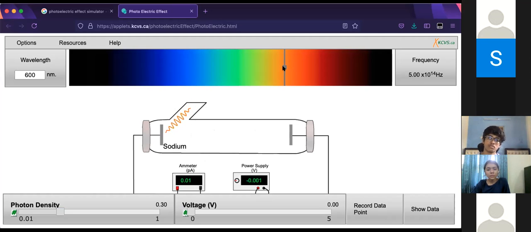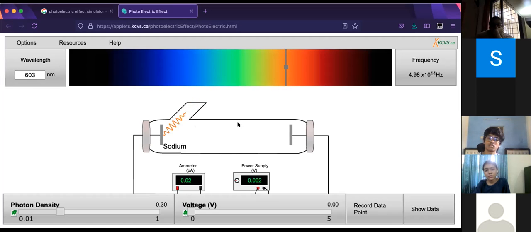At this particular energy, when the wavelength is 600 nanometers, electrons are not being ejected. When I decrease the energy at 600 nanometers, there are no electrons. That's why there is no electricity. They're not getting out of sodium.